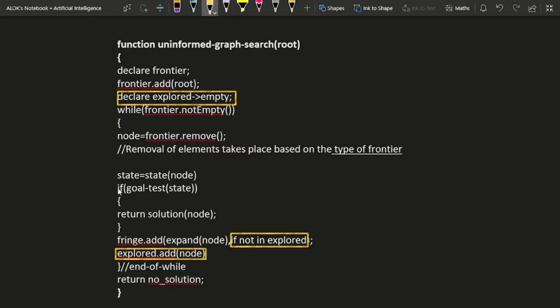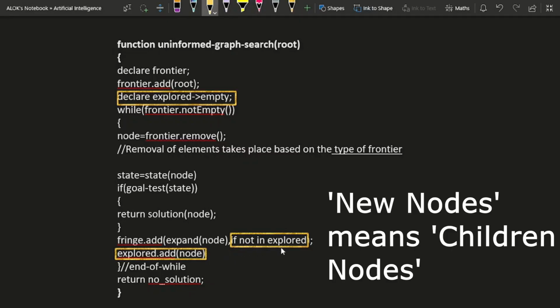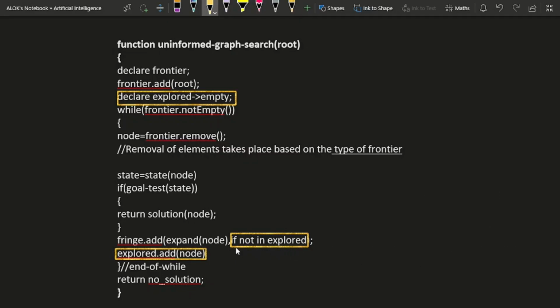As you can see in this while loop, after the exploration or expansion of a particular node is done, we'll be adding that node to the explored list. Whichever node's expansion is being done, it will be simply added to this explored data structure. In between, in order to avoid an explored node being added to the fringe or the frontier, we add a condition after the expansion of a particular node. Whichever new nodes that we'll be getting, they will be undergoing this condition. If they are not in the explored list, then only they are added to the fringe. So this was the graph search algorithm.